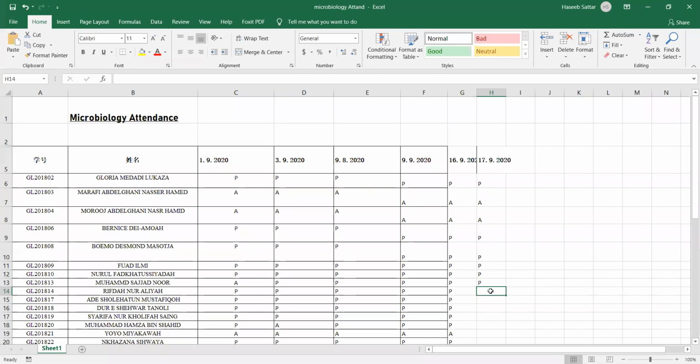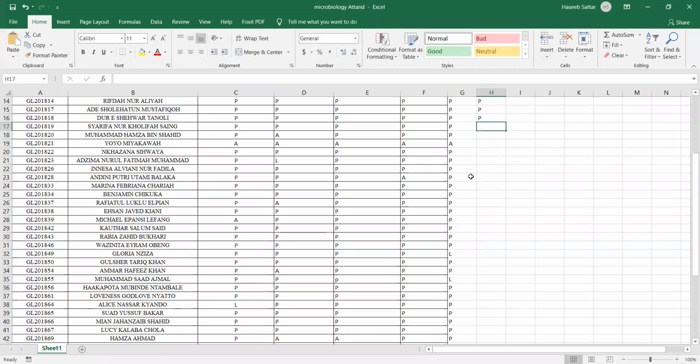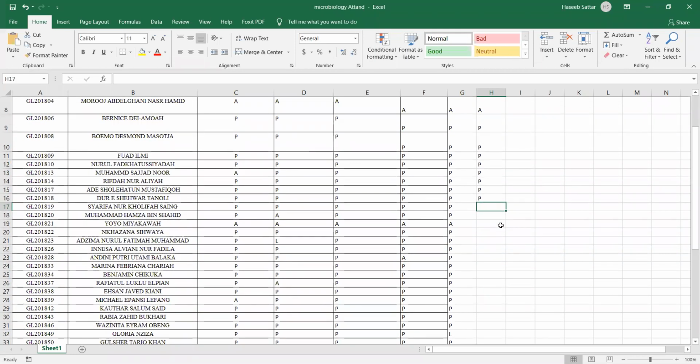14, present. 17, present, sir. 18, please be present, sir. 19, present, sir. 20, absent, sir. 21, absent, sir. 20 is present. 22, present. 23, present. 26, present. 28, present.